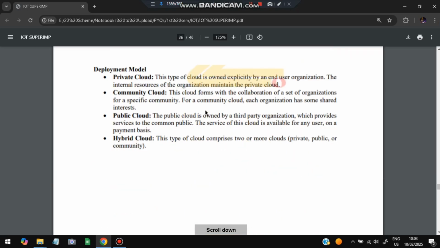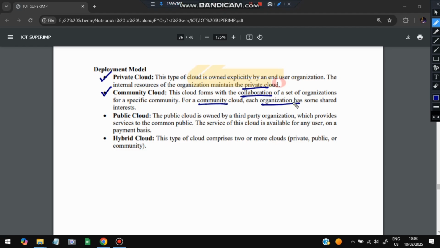Next one is the deployment model. Here we have a private cloud, which is just for a community or end user organization, maintained privately. Okay, and community cloud is collaboration of different communities, and for each community there is an organization for some shared interests. Like they all want to make food data. Okay, they want to collect food data, so they will have a community cloud for food. Next is public cloud. Public cloud is accessible for everyone. Okay, the service of this cloud is available for any users on the payment basis.